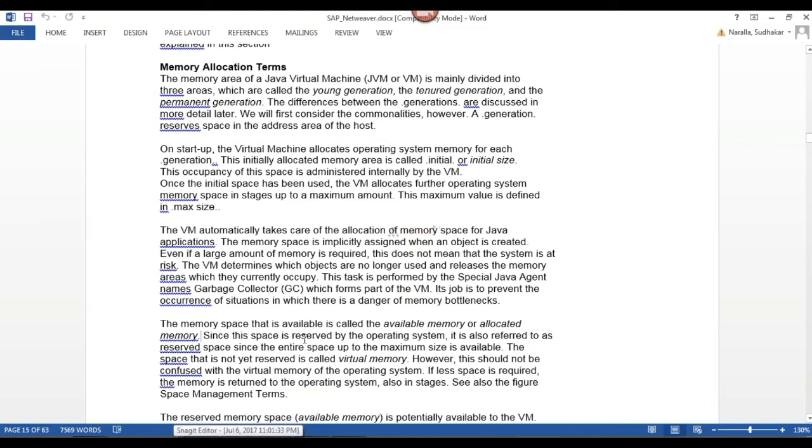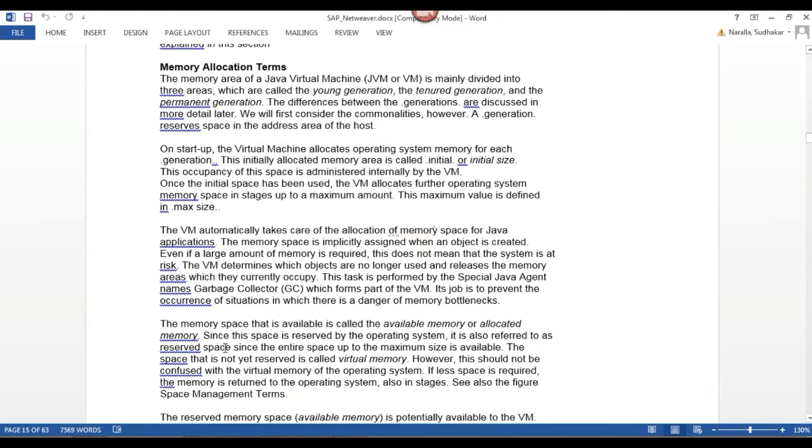This memory will be reserved by my operating system, and we call it reserved space. Reserved space means how much memory is allocated, that is, available.